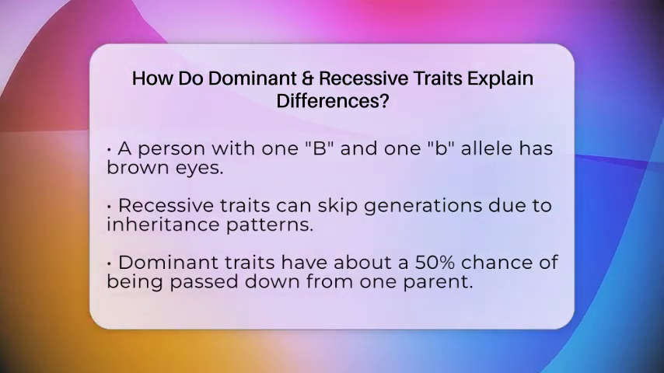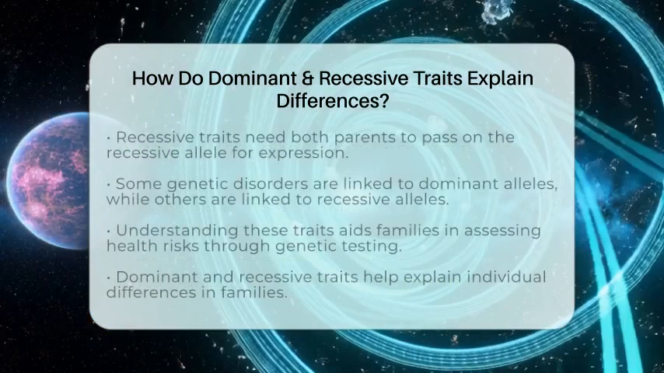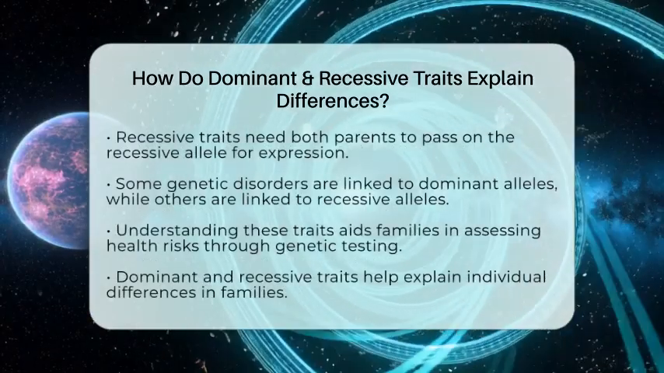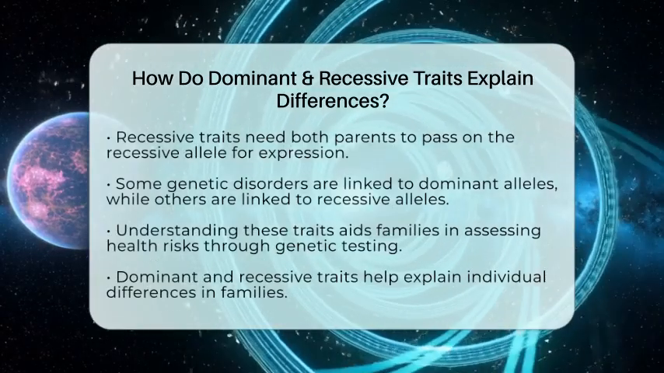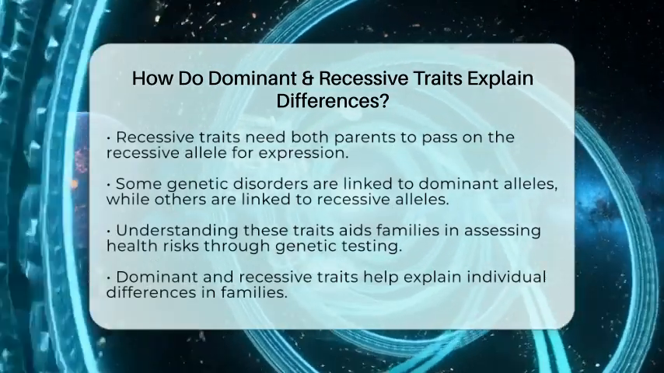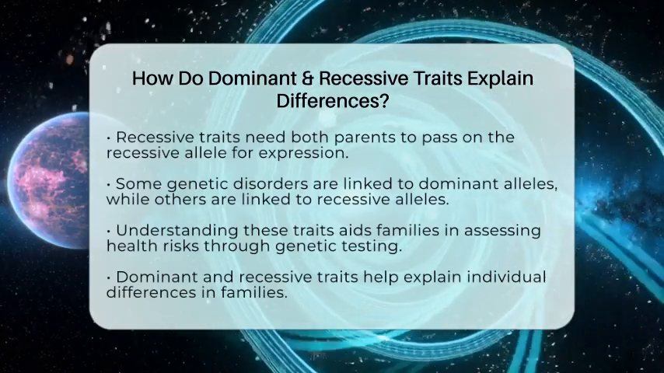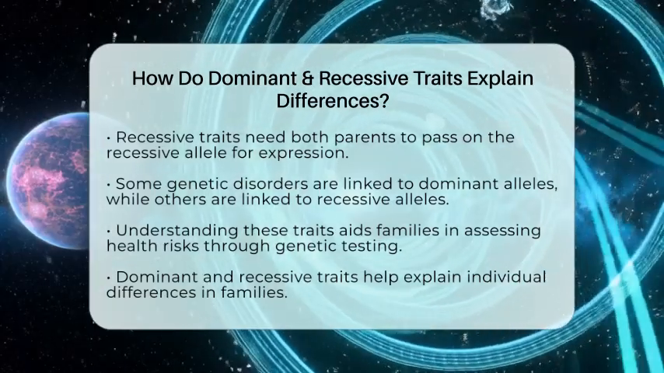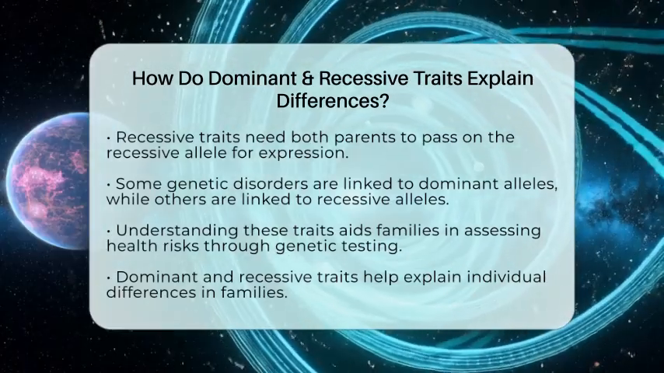This concept also applies to health conditions. Some genetic disorders are linked to dominant alleles, meaning just one copy can cause the disorder. Others are linked to recessive alleles, requiring two copies for the condition to manifest. Understanding these traits helps families assess risks through genetic testing. It provides clarity on which traits or conditions might be passed on to future generations.